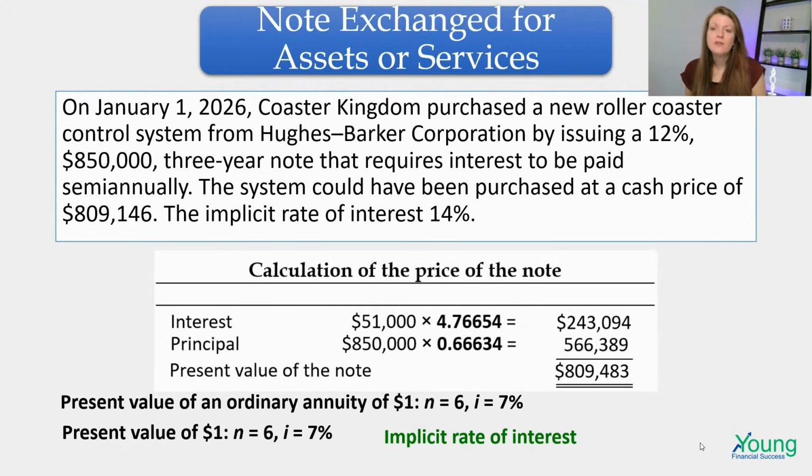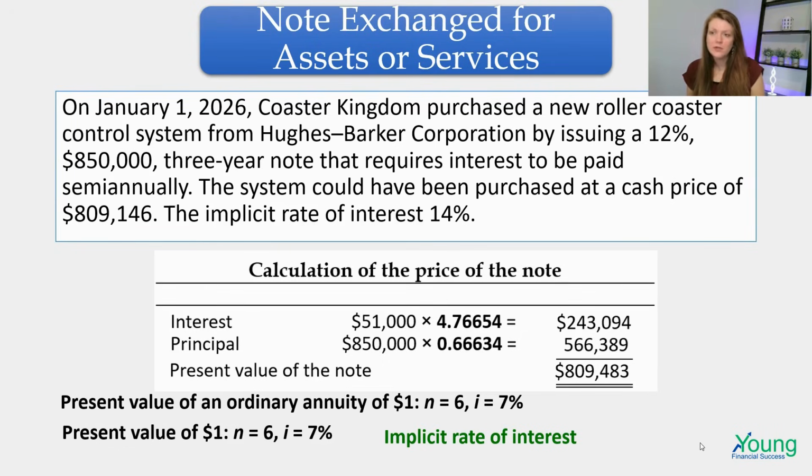So the $51,000 that is going to be paid based on the $850,000 loan is going to be using the implicit interest rate cut in half because there's 2 payments a year, and that is going to be the 7%, half of 14%, which gives us this factor, and it tells us that the interest payments have a current market value, a present value of $243,094.